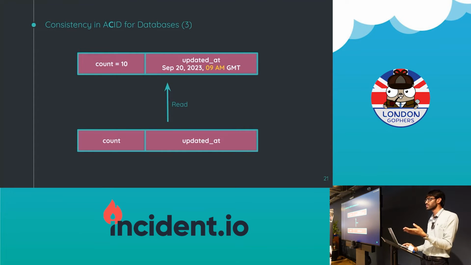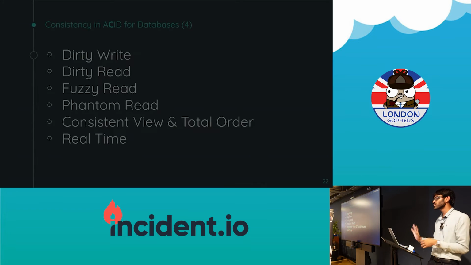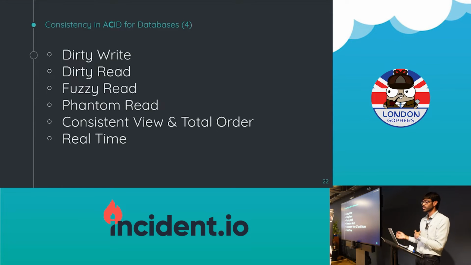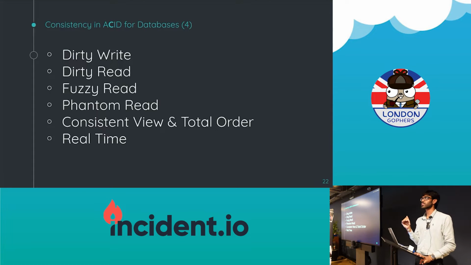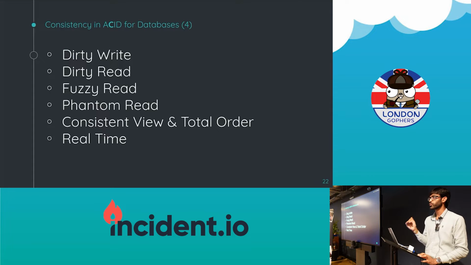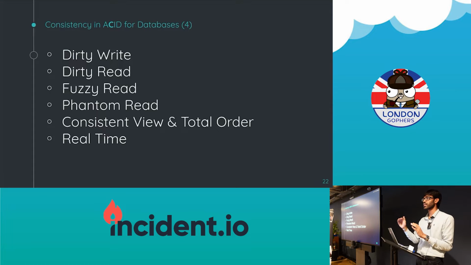Okay, so this is just one example that could happen with databases. There are so many other problems that could happen. You could do a dirty write, meaning there are two transactions running in parallel. One did a write and somebody did an overwrite, and you don't even see that write that happened before. I'm not going to go through all of them. You want a consistent view. There's a really cool algorithm if you want to understand consistency really well. It's called the Lamport-Chandy algorithm for consistent snapshots, and it'll really help you understand what consistency is in databases.